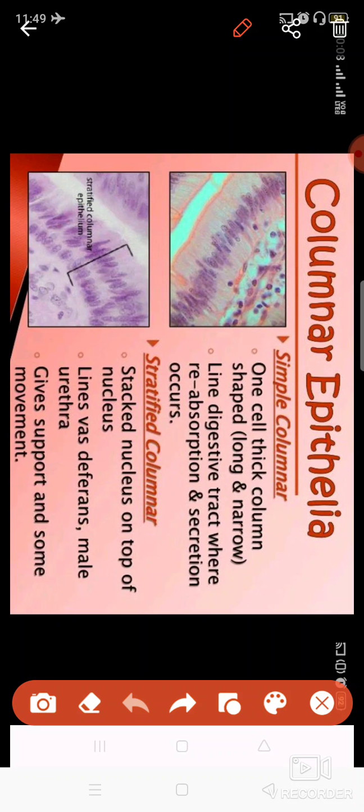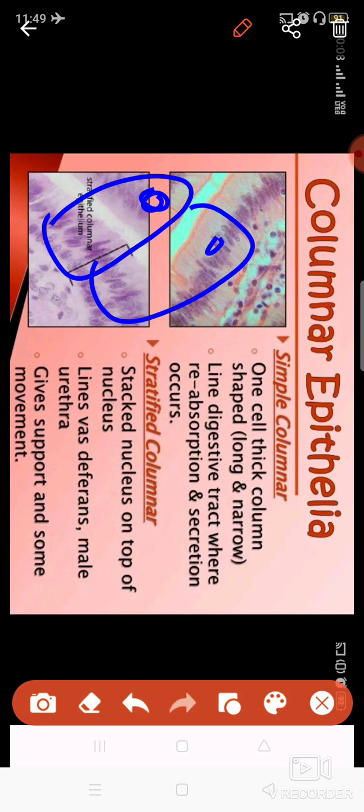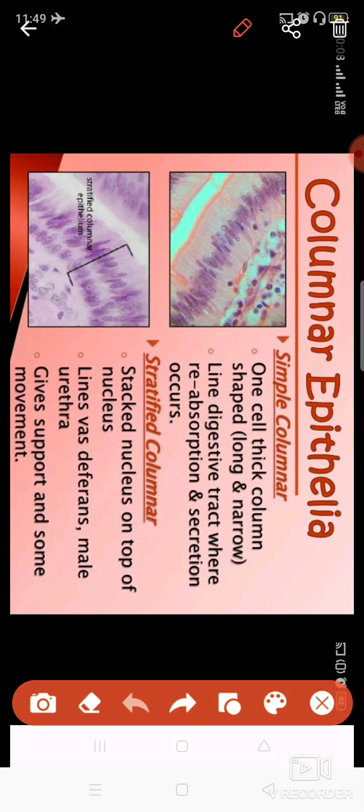These line the tract where reabsorption and secretion occur. So these are present in the nephron and the small intestine, and your buccal cavity also, and your salivary glands. Other than that, stratified columnar cells, if you see that, are having layer upon layer, and they have a nucleus which is present on the top of the cells, and these have a different function than the other ones.